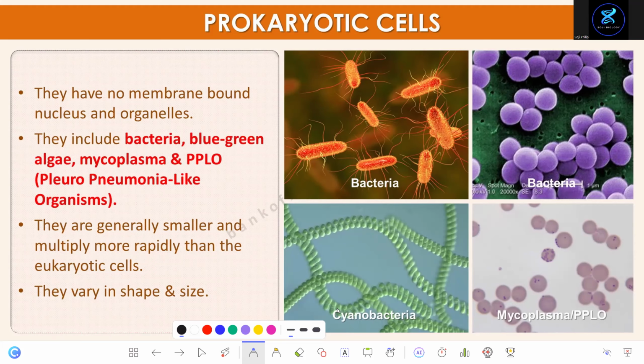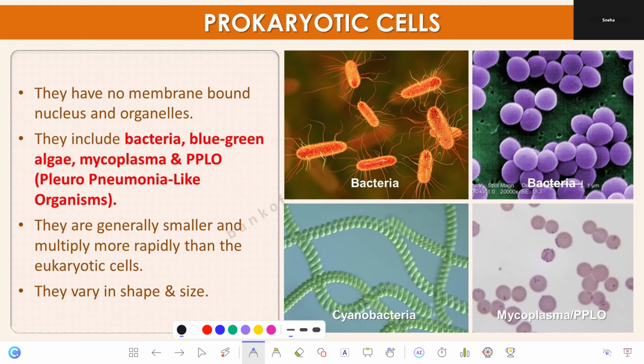What's the next layer? Cell wall, made of peptidoglycan. It gives shape and prevents bursting.